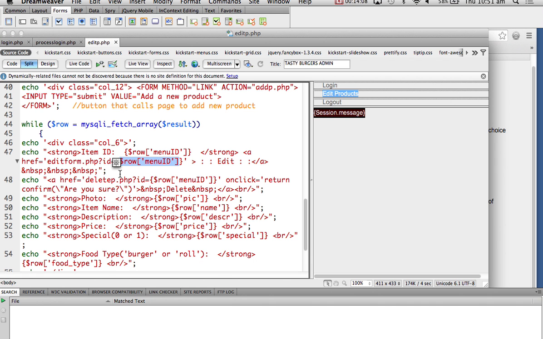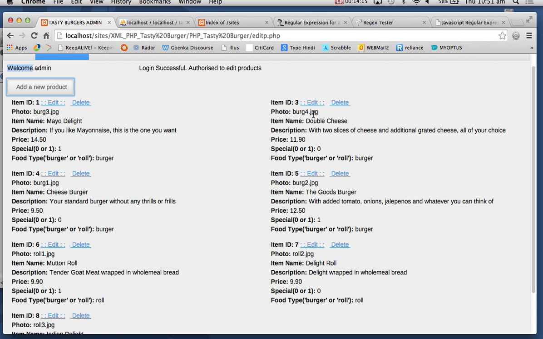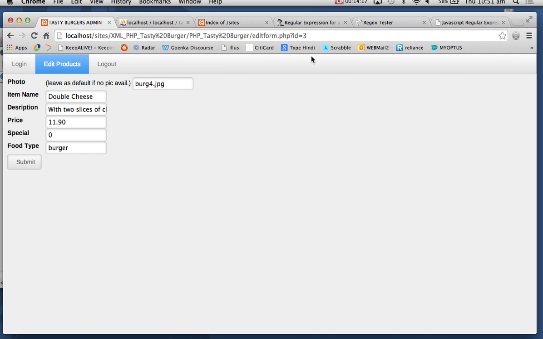Because in the href I've said, when you go to edit form, take with you this one. So when I go to edit, it has gone to edit form, and it has filled up these fields with the data from, see this, ID 3. And you must have seen this in browsers so many times, question mark. This is what it is. It is getting data from the previous page.